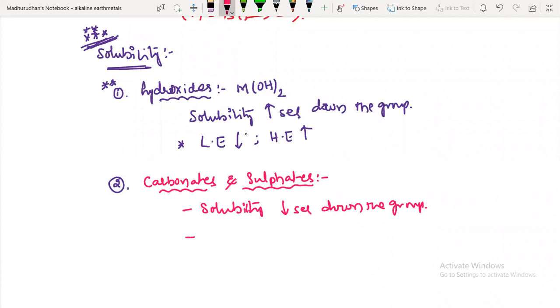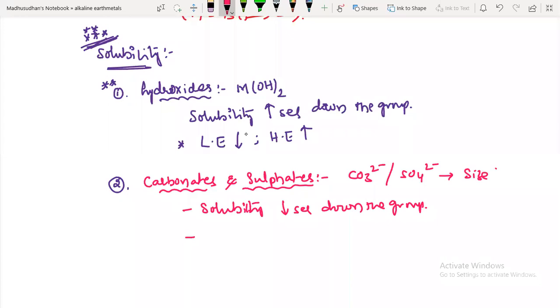So for metal carbonates, what is happening? The size of the anion, CO3 2-, is big. Sulfates, SO4 2-, also have big sizes.